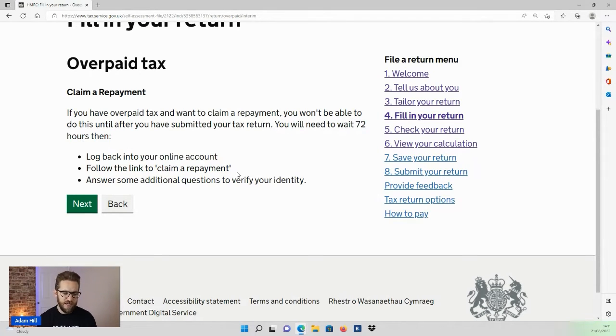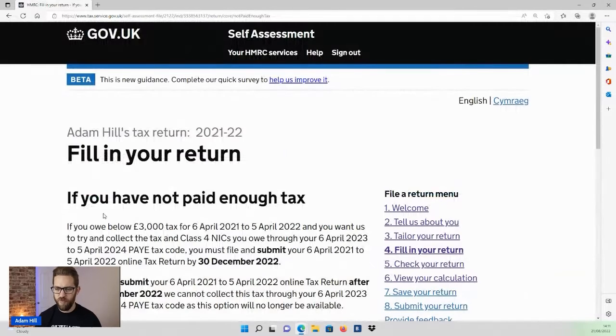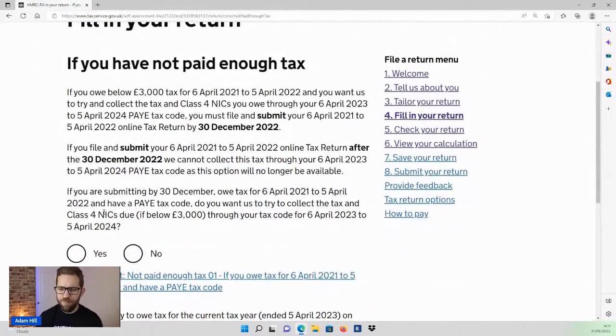Previously, in prior years, it worked that you submit your return, they see that you're owed money, they send a check to you or a bank transfer. I imagine they had a lot of issues with fraud with that because they just paid it out without really checking anything. So now it sounds like they're doing more of a review process for tax repayment. So just don't forget to log back in if you are due a repayment. In this case, I'm not going to be due one.